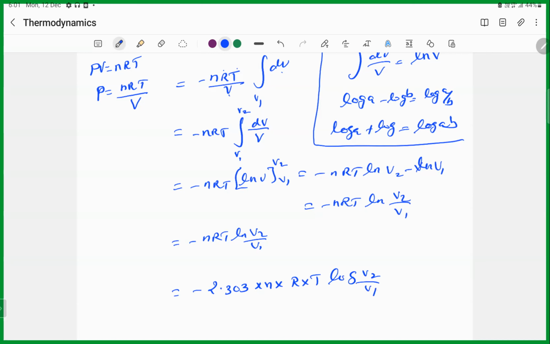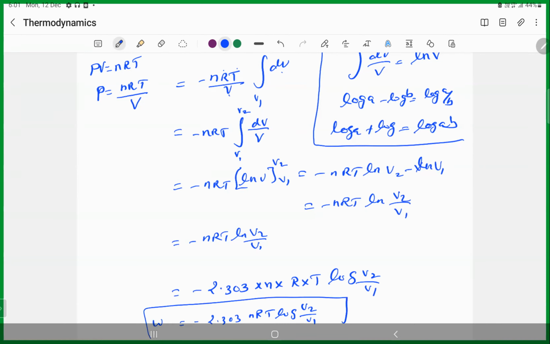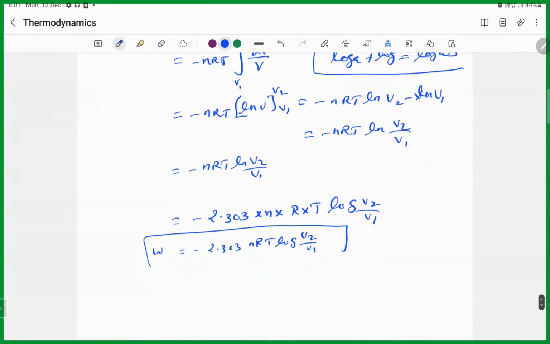So otherwise, minus 2.303 nRT log V2 by V1 is equal to the work done in the isothermal reversible expansion of an ideal gas. What is n? n is the number of moles, R is the gas constant, T is the temperature, and V2 and V1 are the final volume and initial volume.